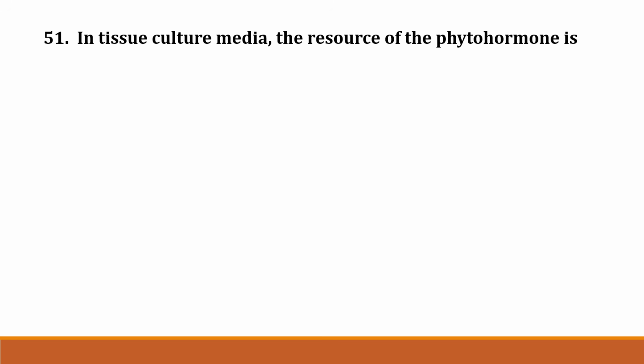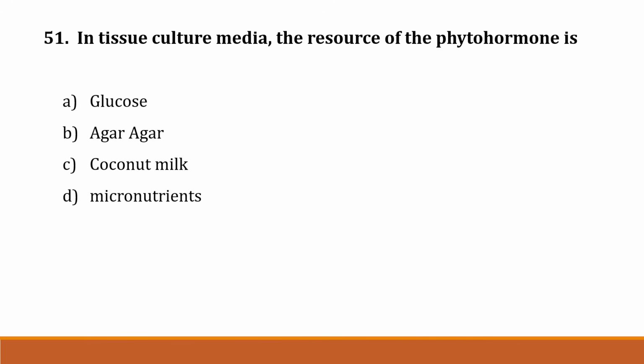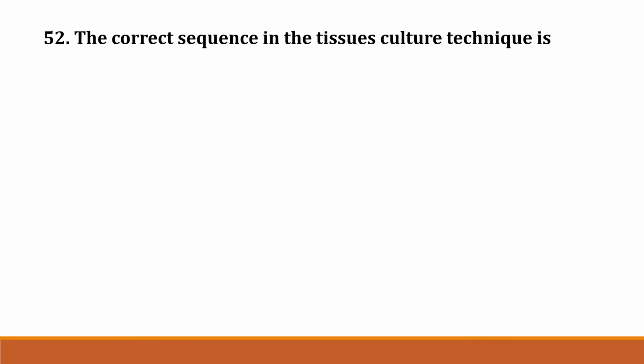The next question, number 51. In tissue culture media, the source of the phytohormone is: option A, glucose; option B, agar-agar; option C, coconut milk; option D, micronutrient. The correct answer is option C, coconut milk.